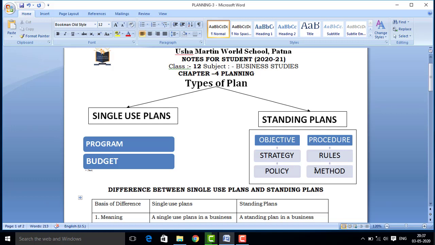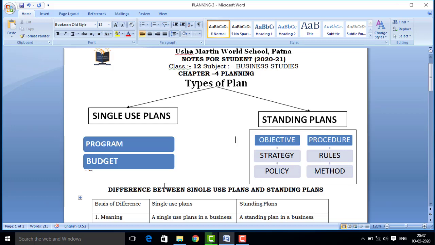Due to consistency of the plan, the people will be able to understand the situation, what situation has arisen and where there is a requirement of any kind of change. But if plans are not made permanently, then it will be quite impossible to understand whether they are working properly or not, whether they are working efficiently or effectively to achieve the organizational goal. So basically there are two types of plan: first is single use plans and second is standing plans.